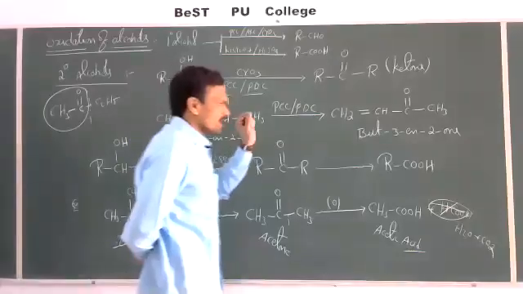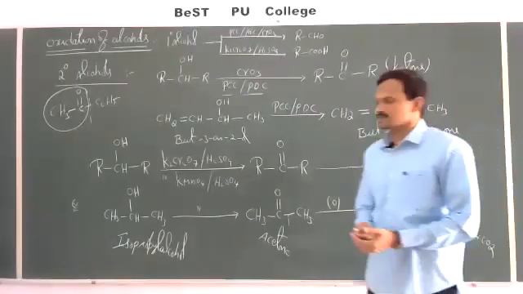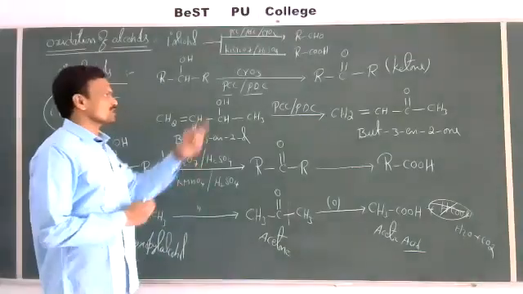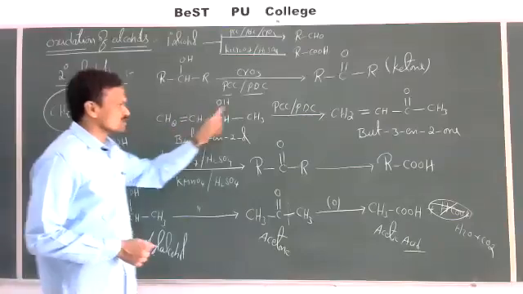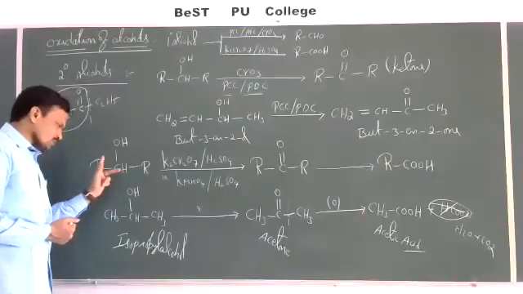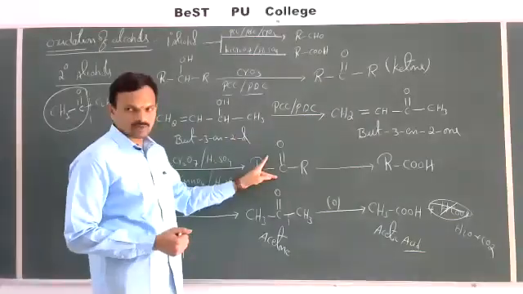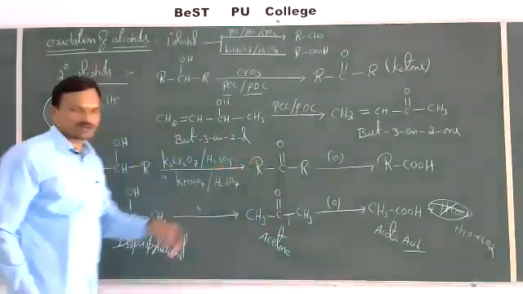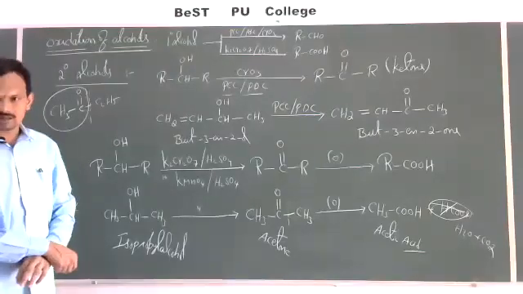See once again, oxidation of secondary alcohols in the presence of mild oxidizing agents like CrO3, PCC or PDC gives ketones. The advantage of using PCC or PDC is that they can oxidize the alcohol without affecting the unsaturation in the given compound. Then oxidation of the same secondary alcohols in the presence of strong oxidizing agents first gives a ketone with the same carbons, and that ketone undergoes further oxidation to give a carboxylic acid with fewer carbon atoms. This is regarding oxidation of secondary alcohols.